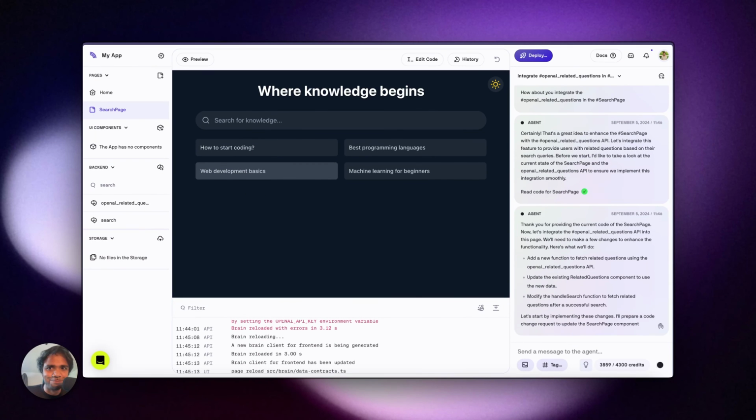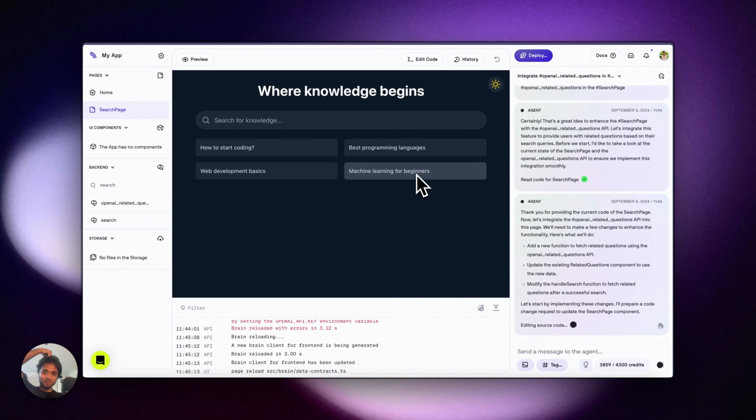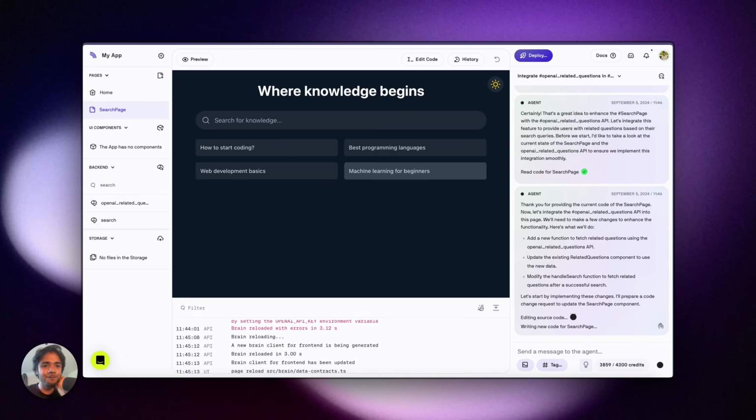It's hard to build an entire app just over a YouTube video, so this video would be a bit longer. But it's a very quick start. If you see, we started with a simple UI image, and then from there we built the backend. We iterated on the front end. Again, we went for another small feature like the OpenAI related question. We added a new backend API. So all this is pretty smooth. I mean, we don't even need to write a single line of code.